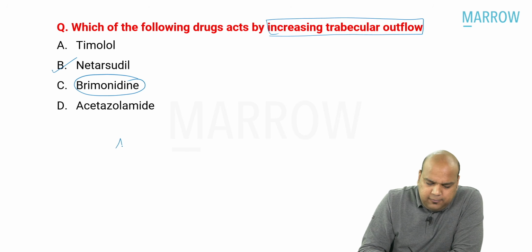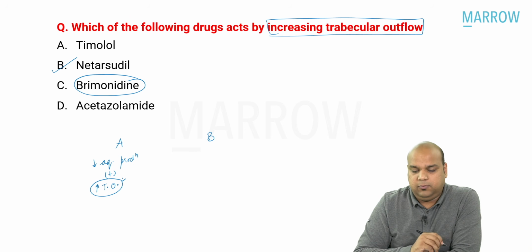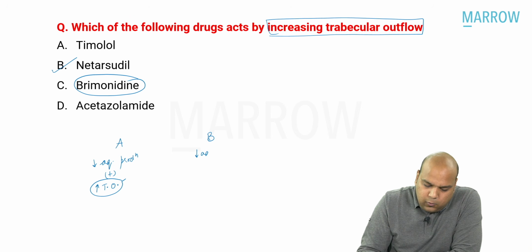I have said alpha agonists are 2, apraclonidine and brimonidine. Apraclonidine decreases the aqueous production. Plus, it is postulated to increase a little bit of trabecular outflow. And brimonidine only decreases the aqueous production.